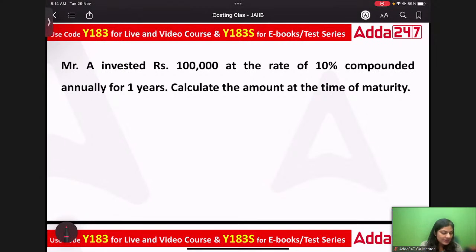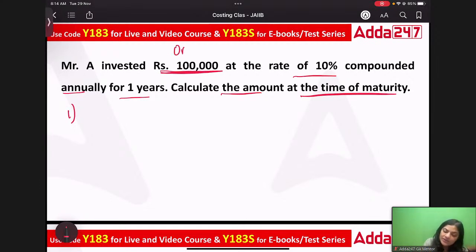Mr. A has invested rupees 1 lakh at the rate of 10% compounded annually for 1 year. Calculate the amount at the time of maturity. Let's pay attention to certain smaller things that enhance the concept. Number one, Mr. A has invested 1 lakh rupees, so it is a one-time investment. This is important to understand so that you know what type of question it is.